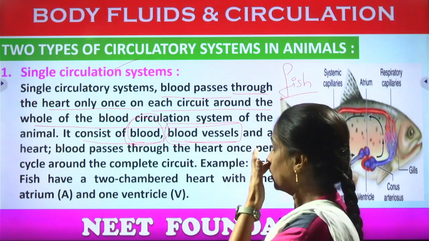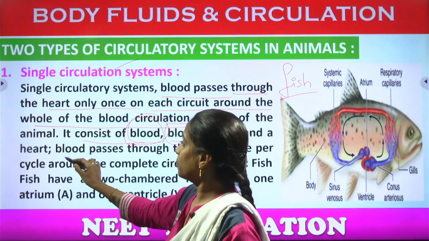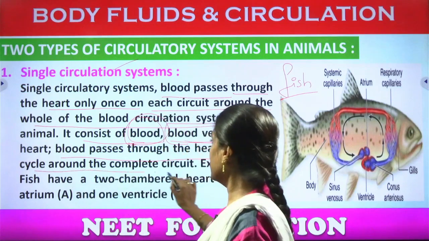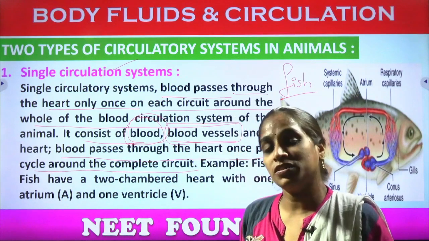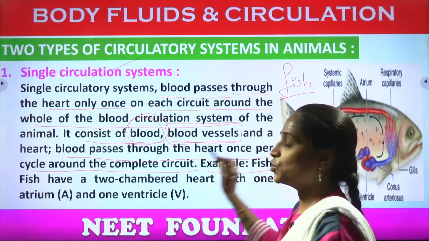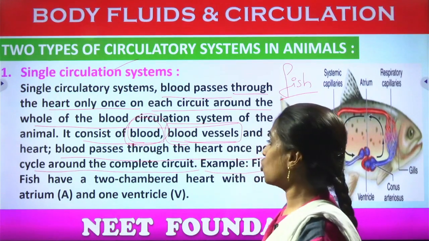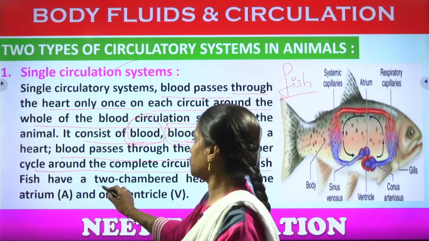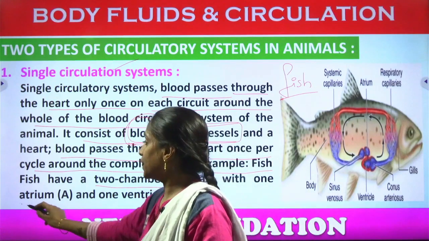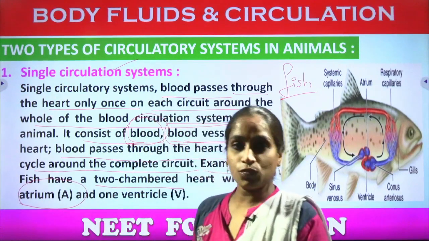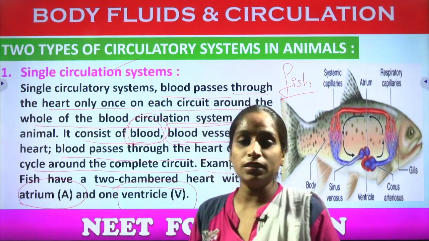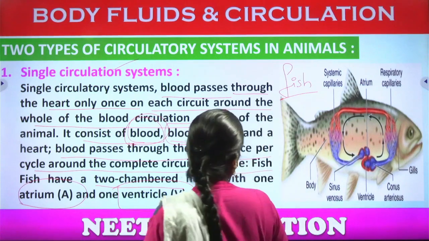Okay, so these three are required for passing the blood through the heart once per cycle around the complete circulation. How many circulations can be seen in the fish? Only single circulation. Okay, the example we have discussed already, it's a fish. So how many chambered heart can we observe here in the fishes? Only a two-chambered heart. Okay, there is one atrium, this is one room, and one ventricle, this is another room. Okay, so let us see here.